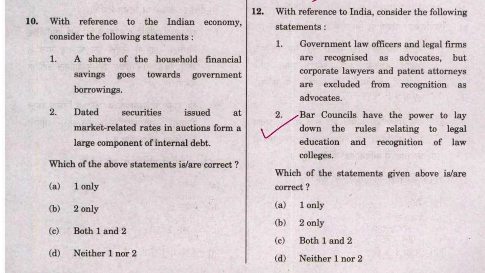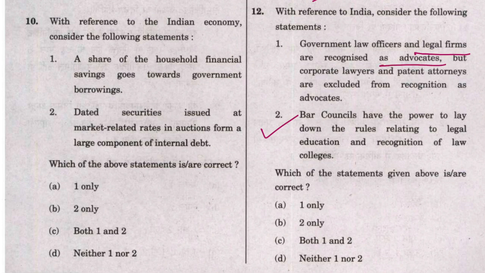Now we know that law firms are supposed to give advice on legal rights and responsibilities, not like practicing legal professionals who appear in the court of law. Which in turn says that legal firms are not supposed to be recognized as advocates.